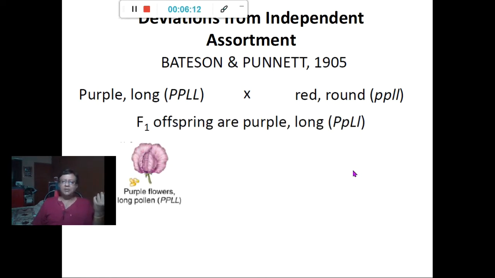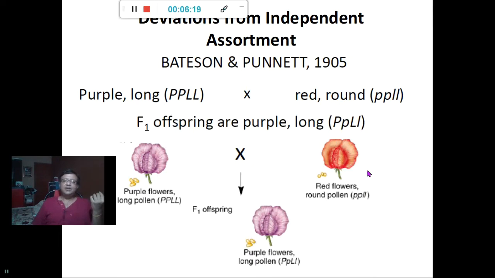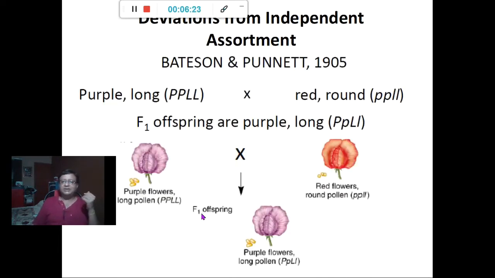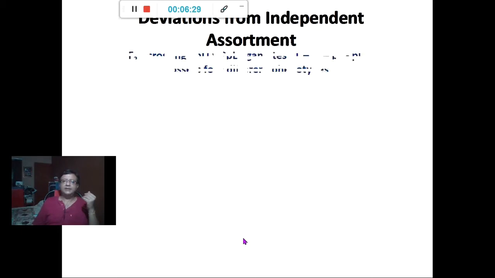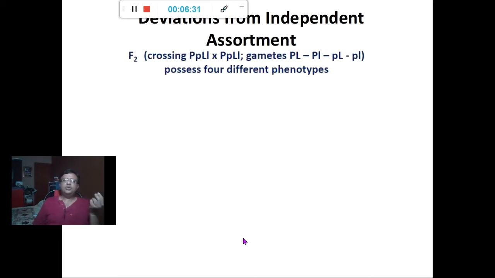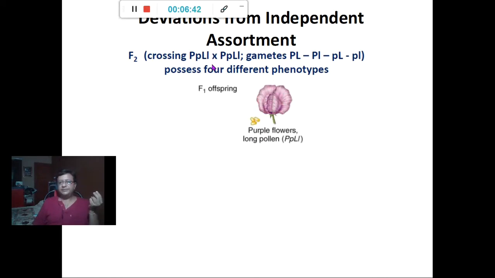When purple flowers with long pollen were crossed with red flowers with round pollen, they got F1 offspring with purple flowers and long pollen. In the F2, from crossing PL and pl, there are four different phenotypes.